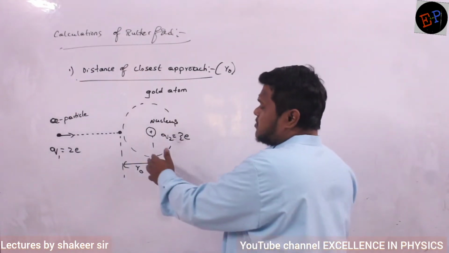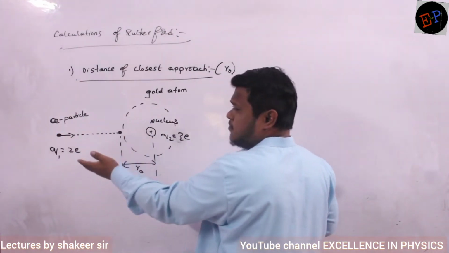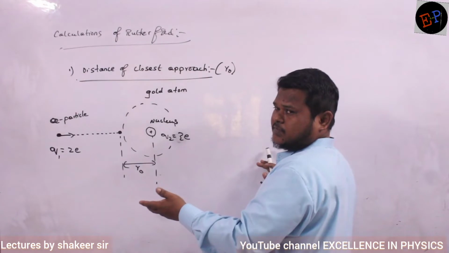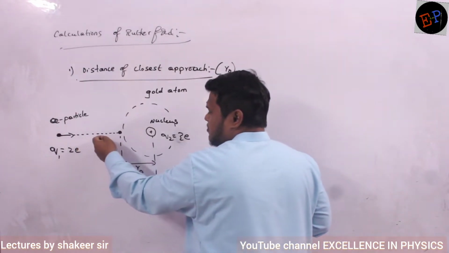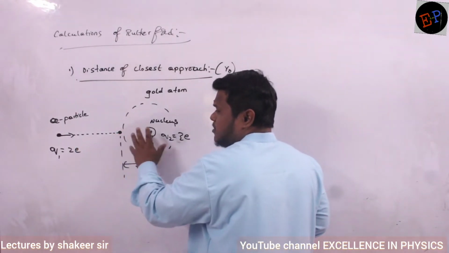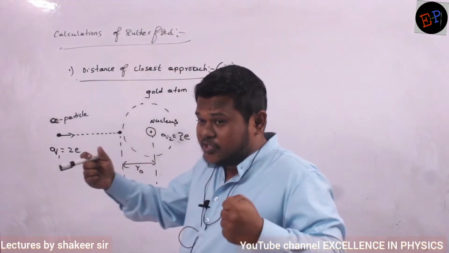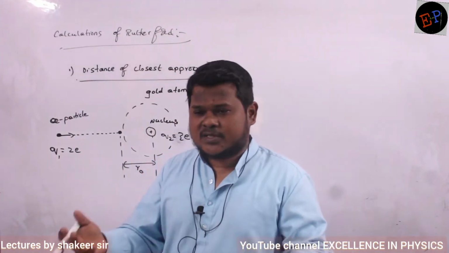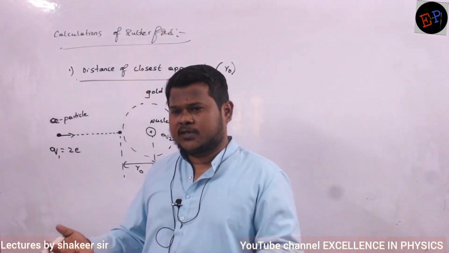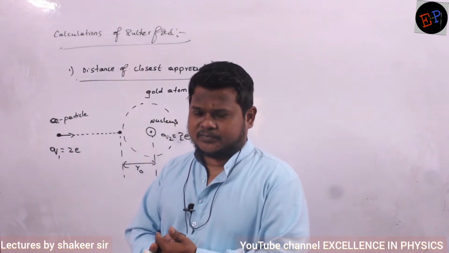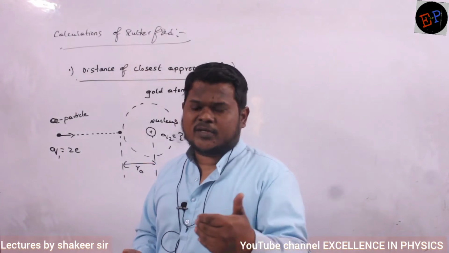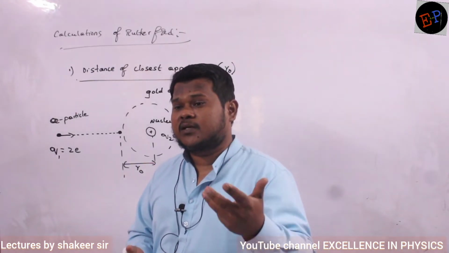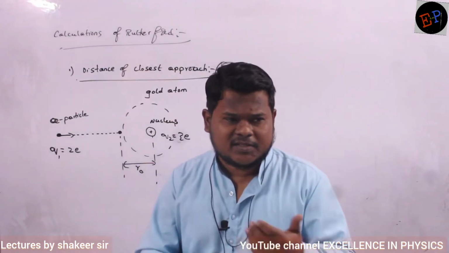Because when it is at a large distance there is no force of attraction or repulsion. But when the alpha particle starts coming towards the nucleus, there is a force of repulsion between them. Energy possessed because of size, configuration, position is called potential energy. So kinetic energy slowly reduces, potential energy continuously increases, but total energy is always a constant.